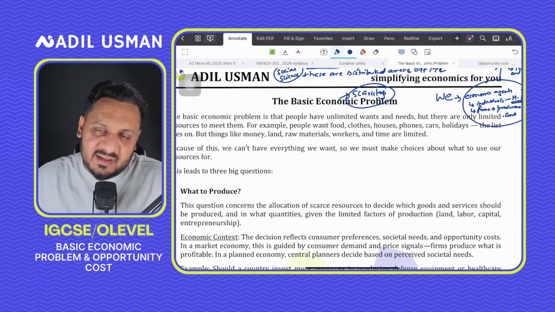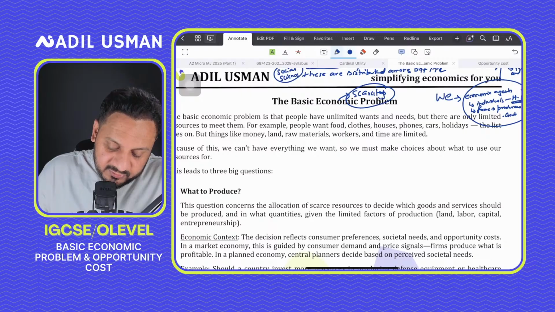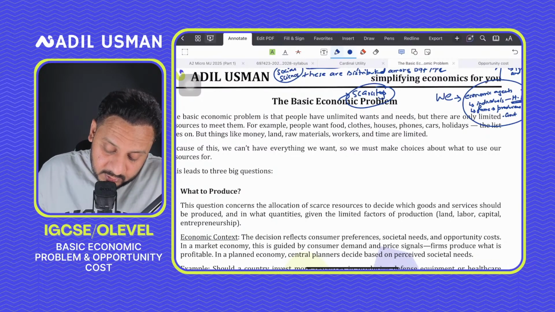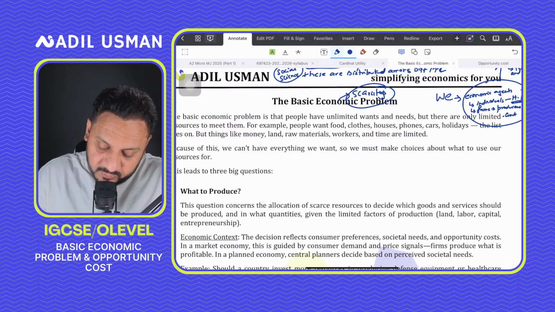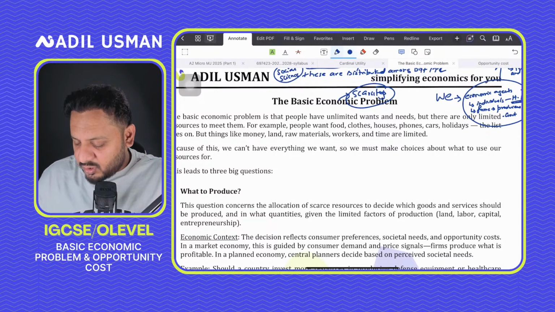And economists classify resources or factors of production into 4 categories, right? Number 1 is your land. Number 2 is your labor. Number 3 is your capital. And number 4 is your enterprise, or you can say entrepreneurship, or enterprise or entrepreneur, whatever you want to call it, right?